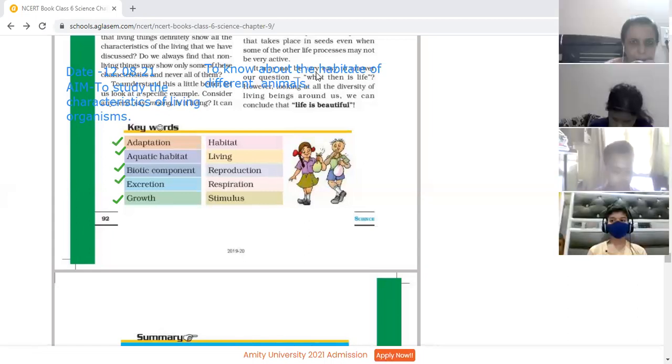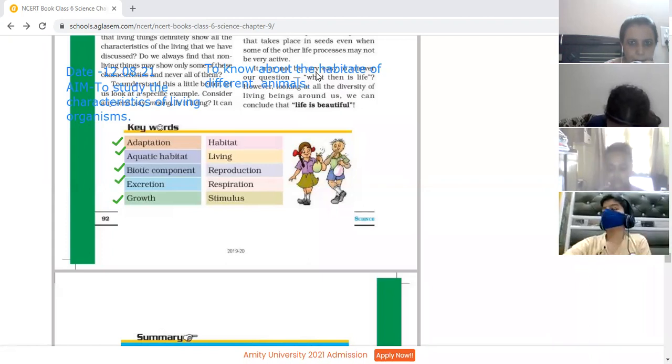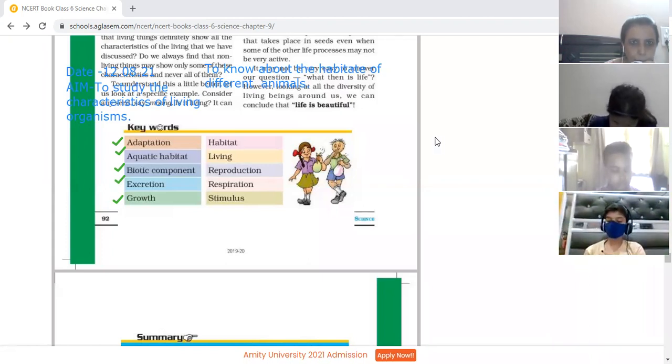The place where organisms live, that is known as habitat. Next is, Ma'am, the definition of habitat is also written in summary. Yes, you may write down from here only. Yes, Rayan Azhar. Next word, living.